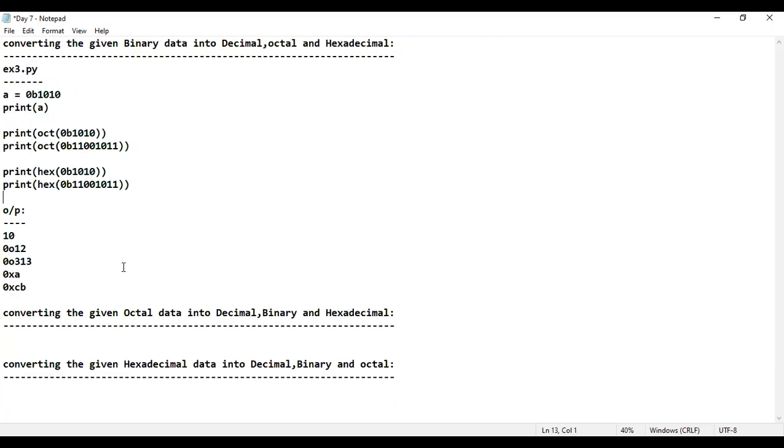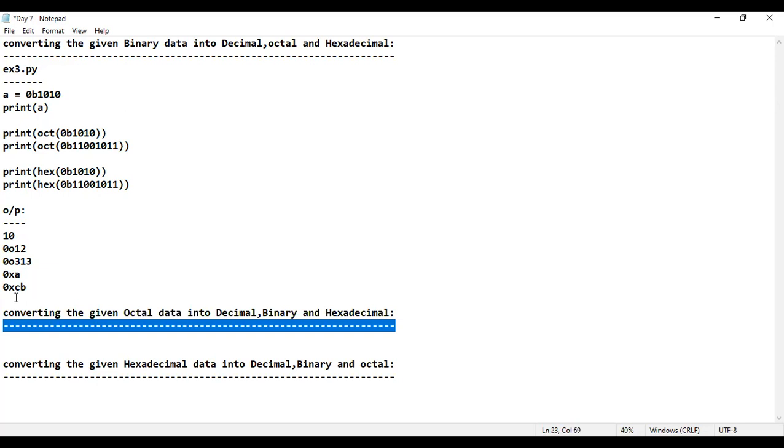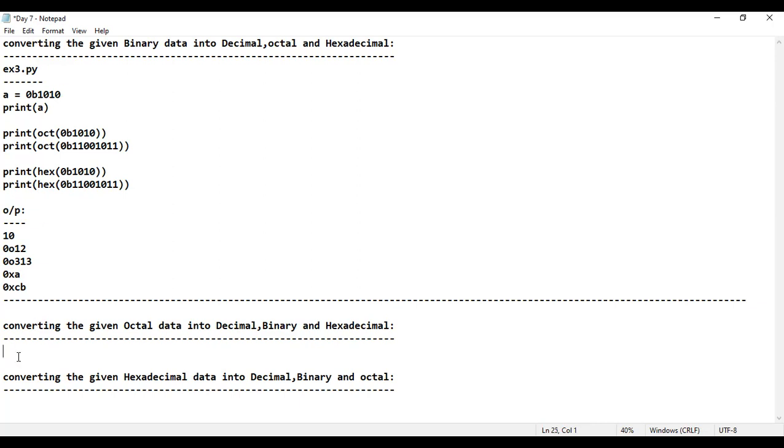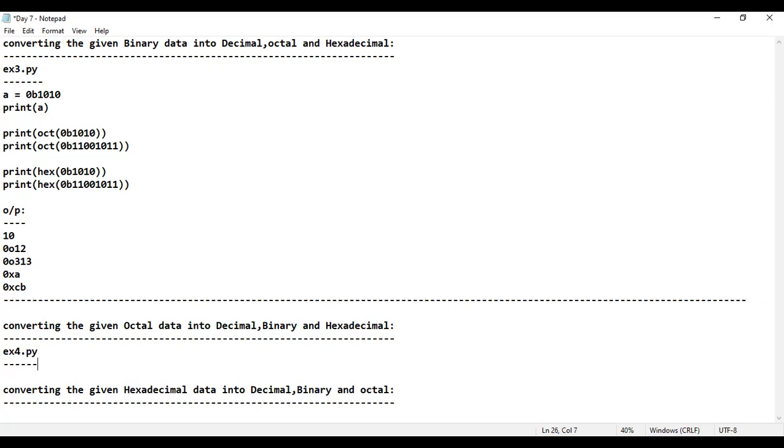Next, let me come back here. Converting the given octal data into which format? Very good. We have to convert the octal data into what? Decimal, binary, hexadecimal. We will learn this. I'll consider example number 4.py. Will that be fine, guys? Shall I proceed further? If you tell me to proceed further, I'll proceed further.